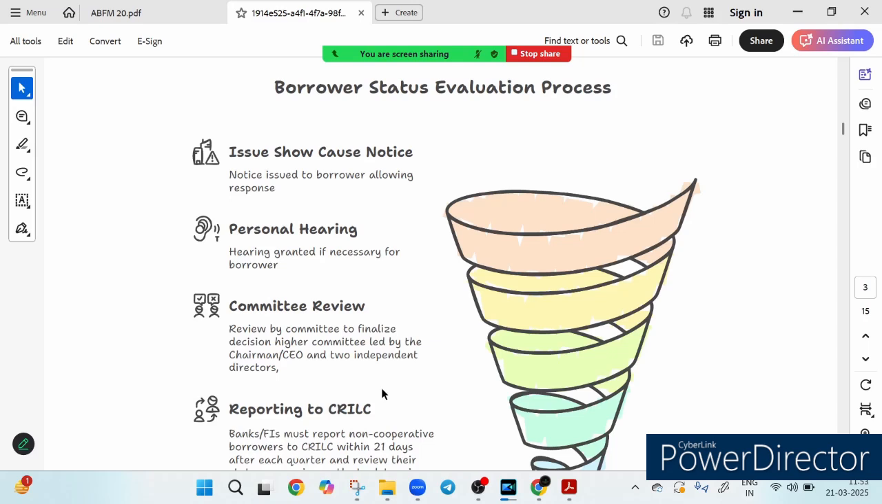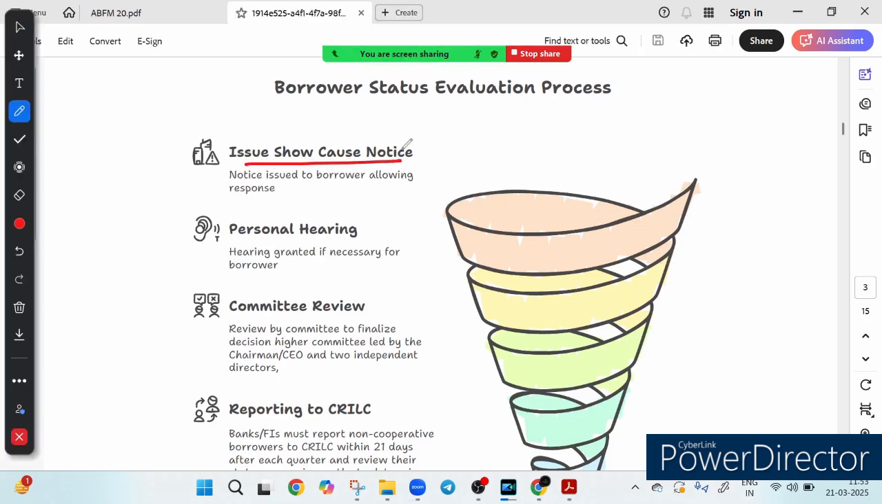Now the question is, how is the borrower status evaluated? Not every borrower is the same, and banks follow a structured process to decide if a borrower should be classified as non-cooperative or given another chance. Let's break it down. First of all, they issue something we call a show cause notice. A formal notice is sent to the borrower, giving them a chance to explain why they defaulted.